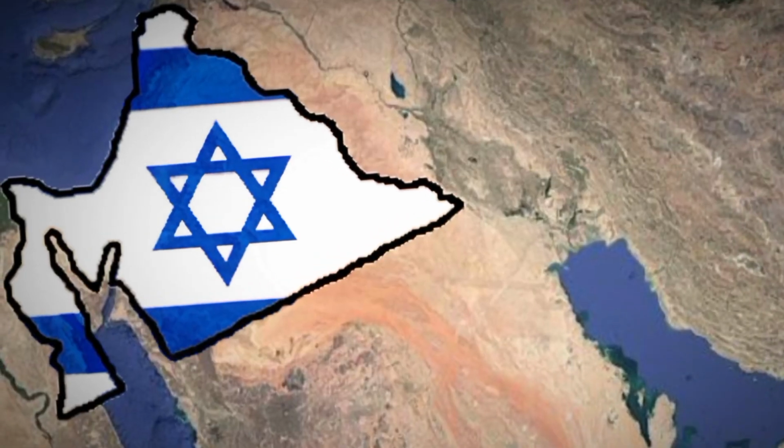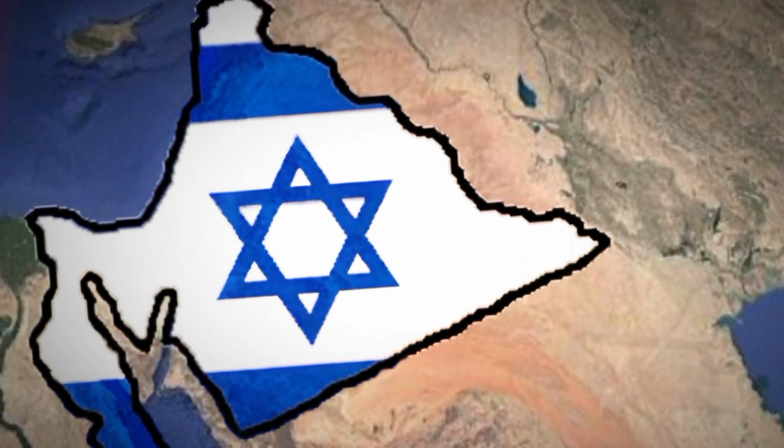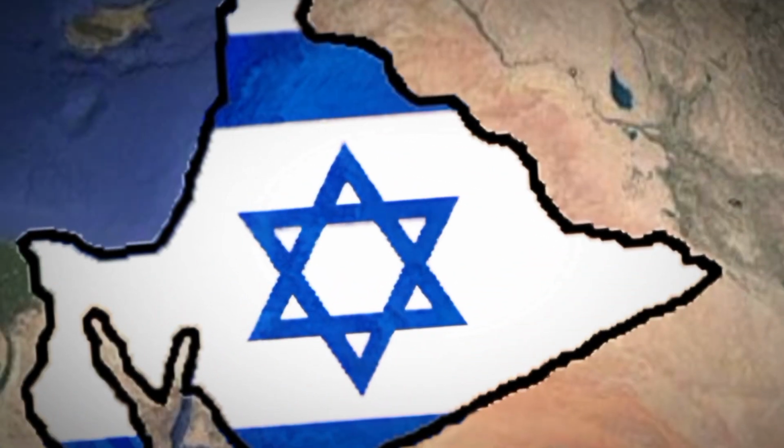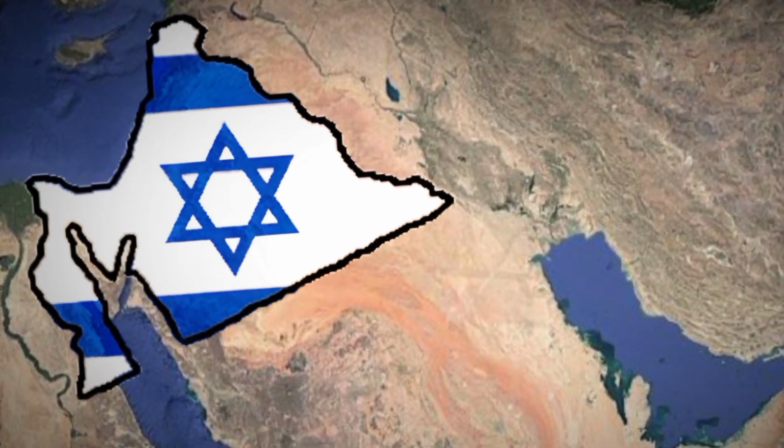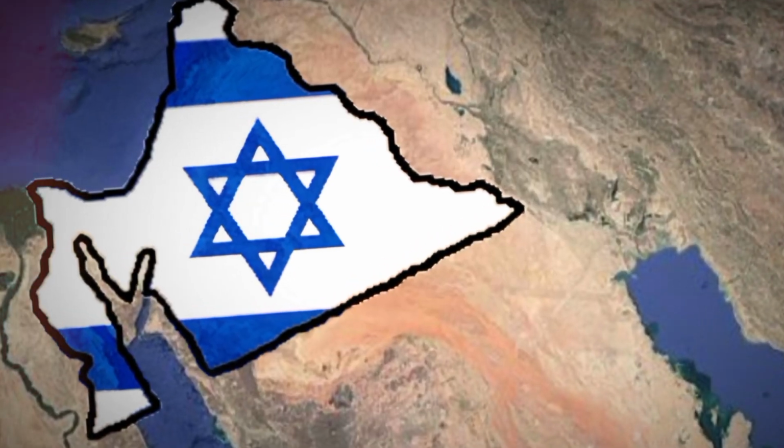Another plan is the Greater Israel plan. The Greater Israel plan includes the Israeli state as well as the Palestinian state, some part of Jordan, some part of Syria, and much of Saudi's part. And that plan is to make a bigger state in the Middle East, so that it could control multiple nations as well as save the interests of the United States of America.